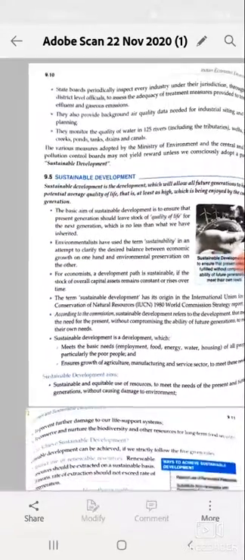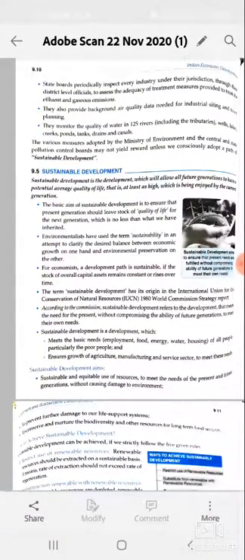The simple definition of sustainable development is that development should be in such a way that the resources should not deplete or be misused, or we can say resources can be saved for the future generation.